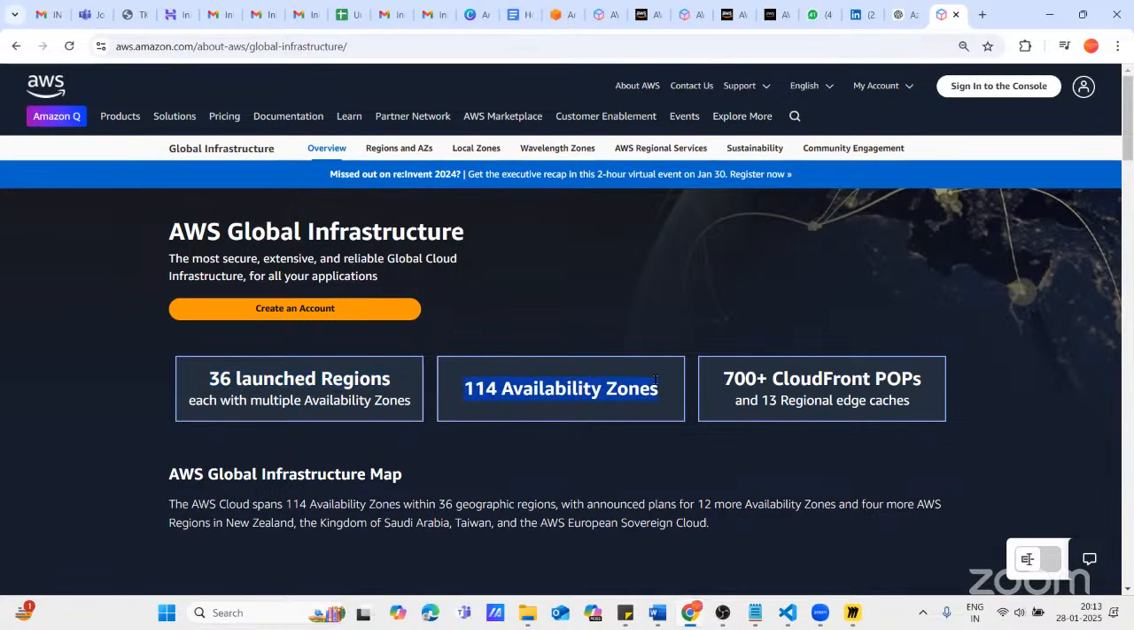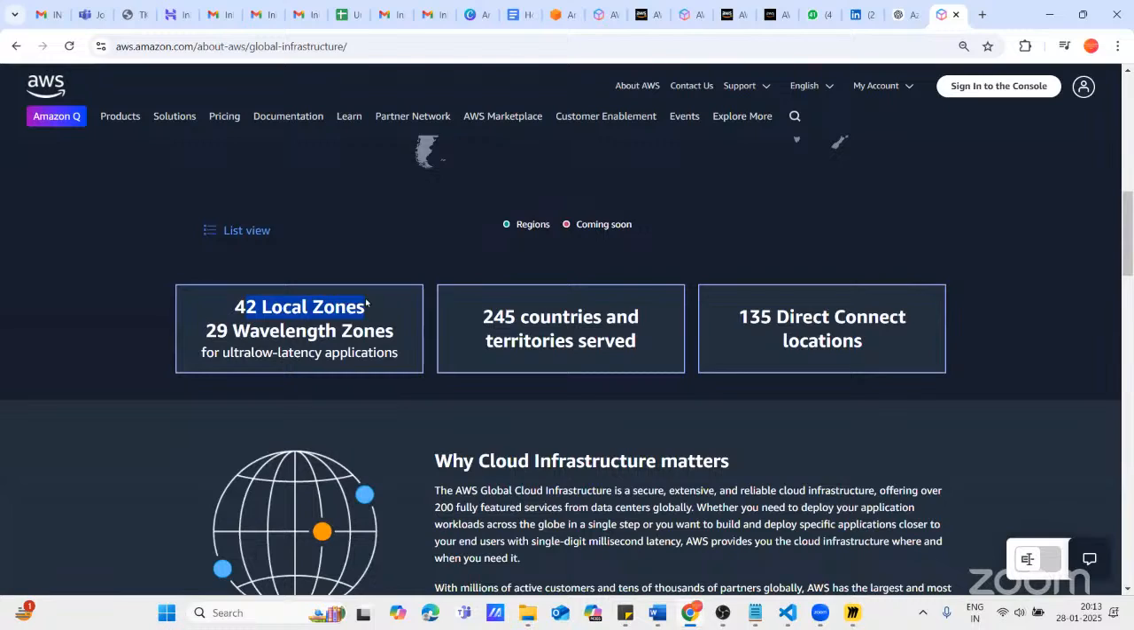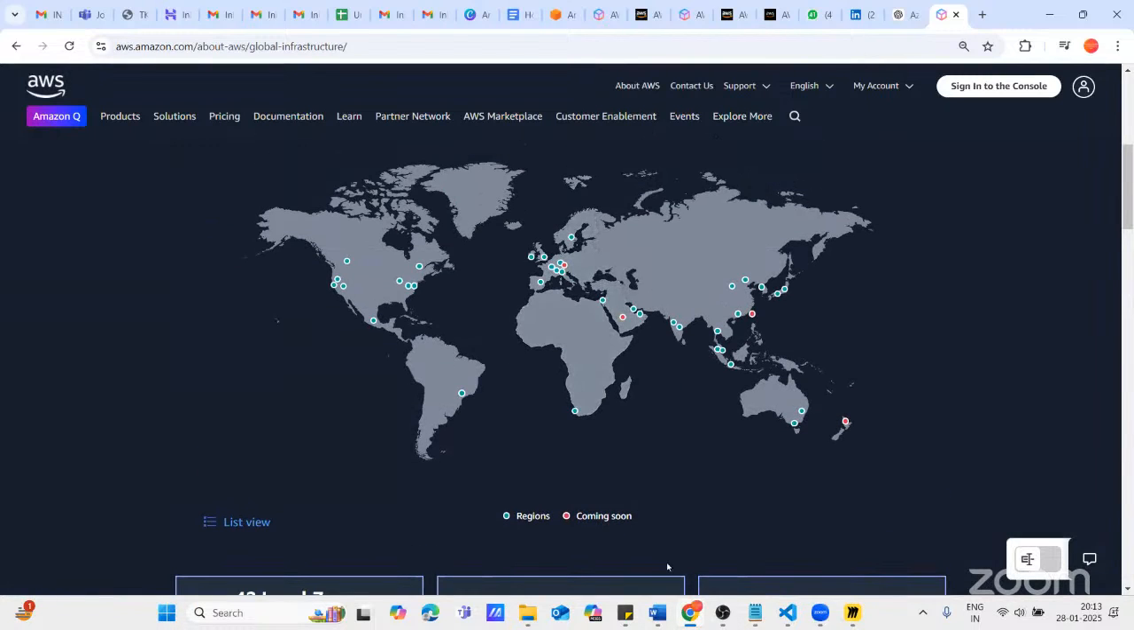Now we have availability zones, and we have CloudFront as well, more than 700 CloudFront POPs. POP stands for point of presence. I'll explain everything, we are not in a hurry, and we need to understand all these things. We have 42 local zones, 29 wavelength zones. The presence of AWS is in 245 countries and territories, and 135 direct connect locations.